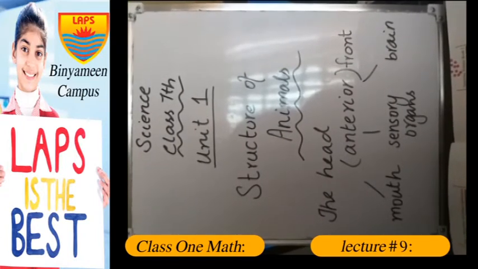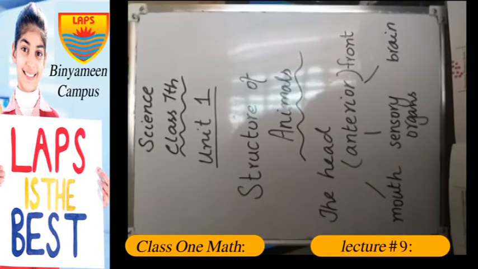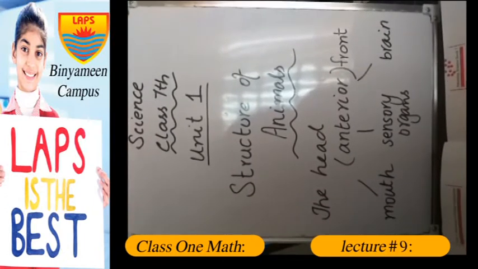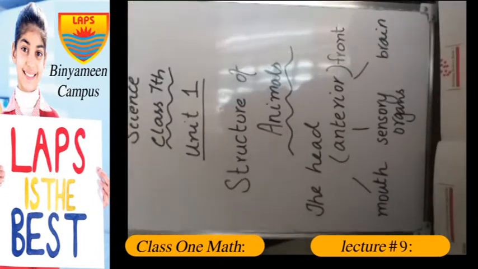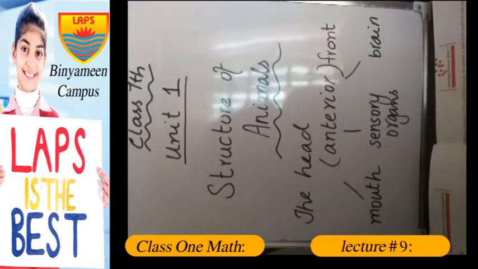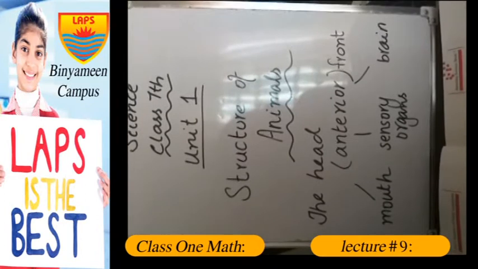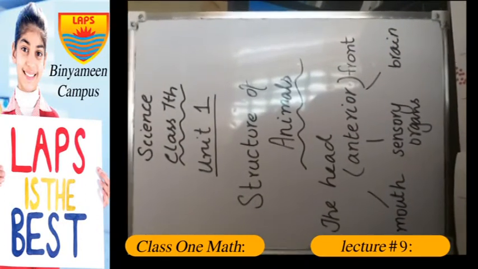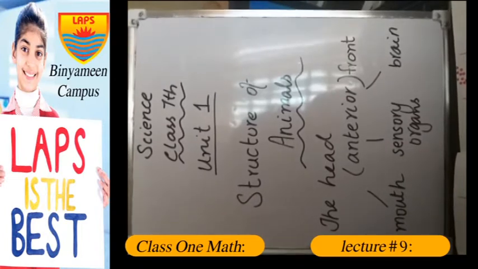So today we are going to complete our unit 1. As you know, we have studied almost half of unit 1 in our schools. We took your tests also, and we have studied about structure of plants, structure of stems, roots, leaves, etc. So the part we are going to cover today is structure of animals. It's from your science book, page number 6.